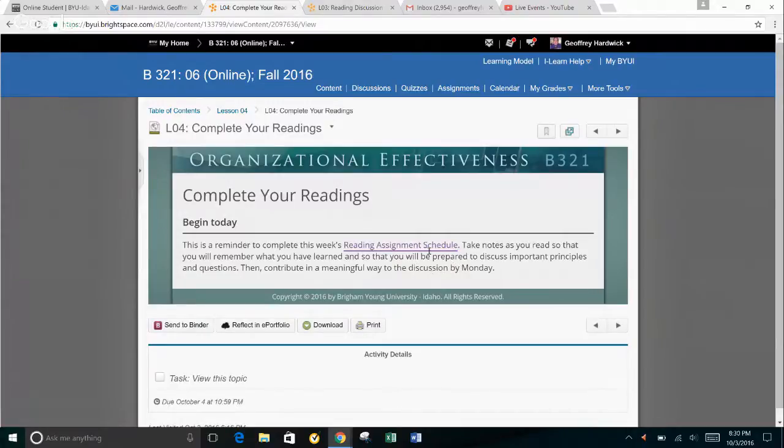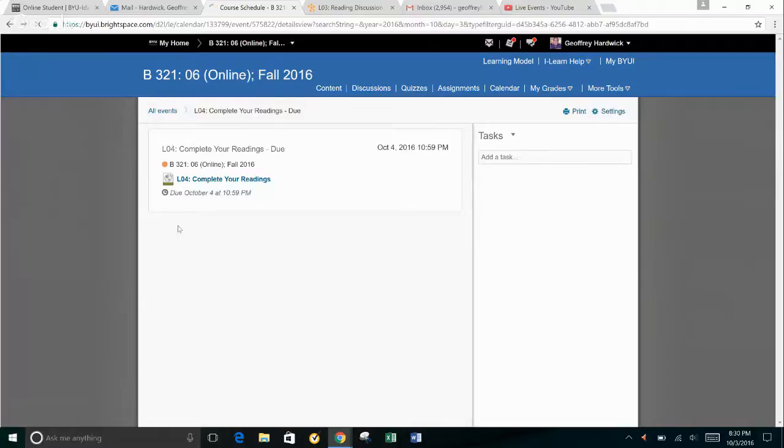Usually with the discussion boards, it would tell you what the questions are here, and when you click on the actual link, it would tell you what to answer. If I go to LO3, sorry, my computer's kind of being a little slow.